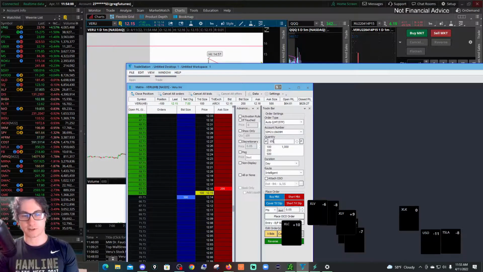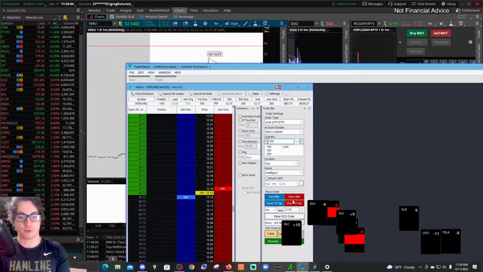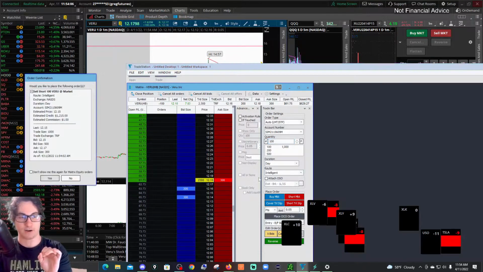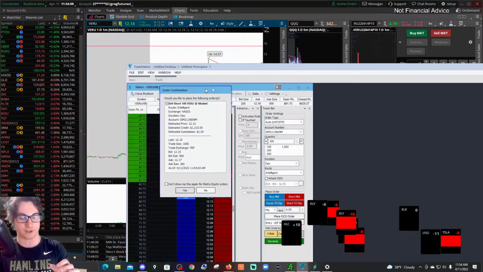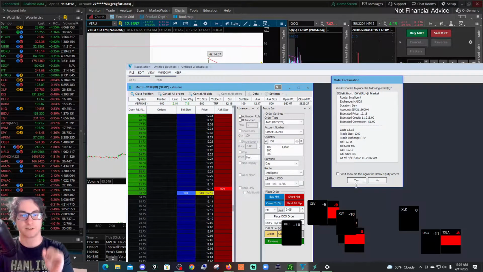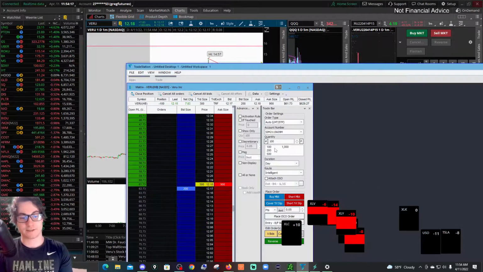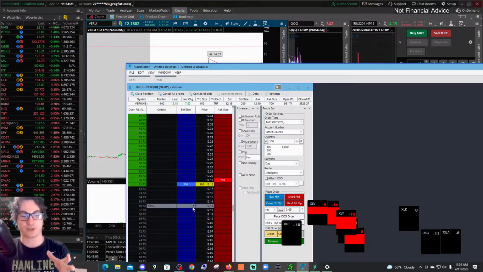Right over here is our quantity, how many shares you want to utilize when you're doing it. You can hit short market right here, and it pulls up this order screen that says, are you sure you want to short 100 shares of Veru at market? Yes? Okay. Boom, you'll get filled. You're good to go.